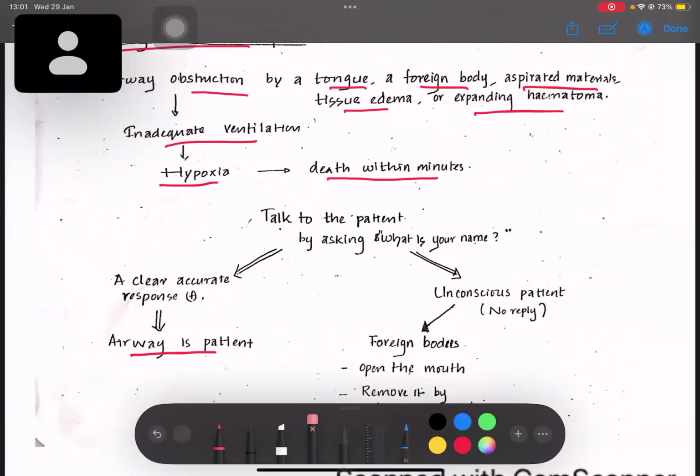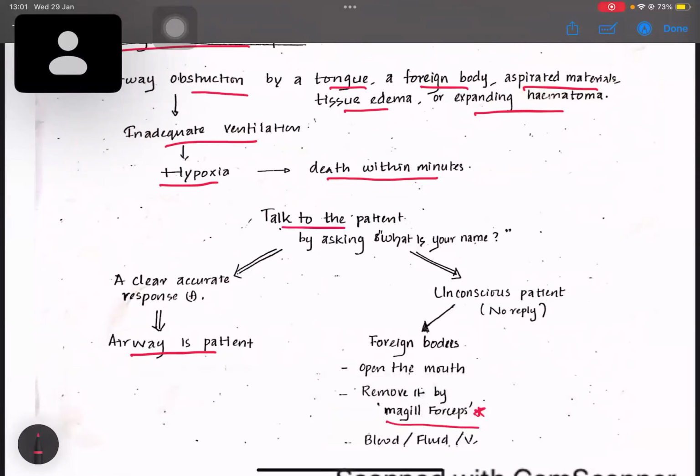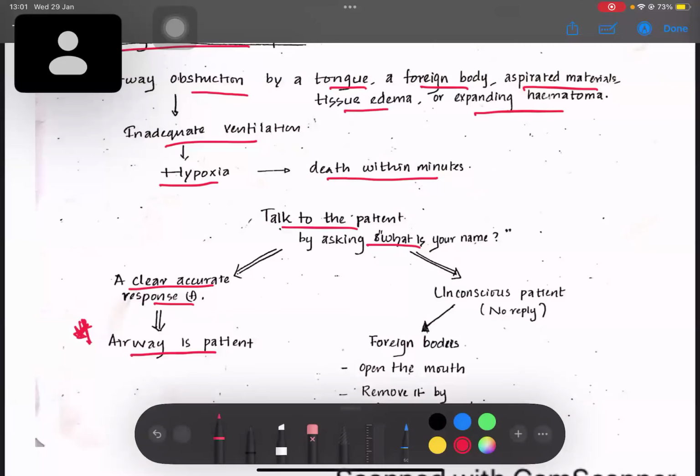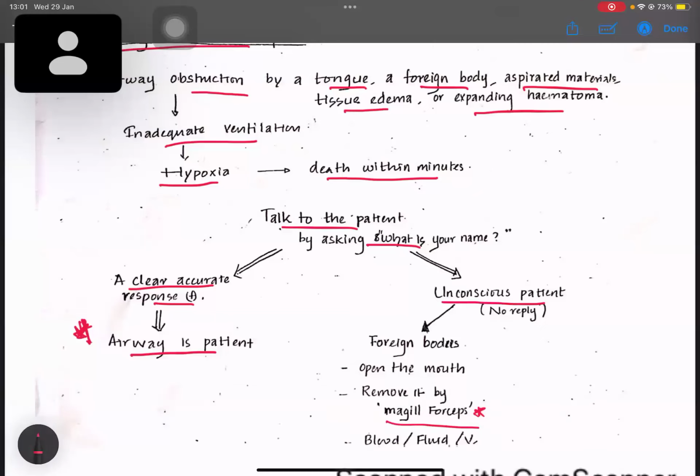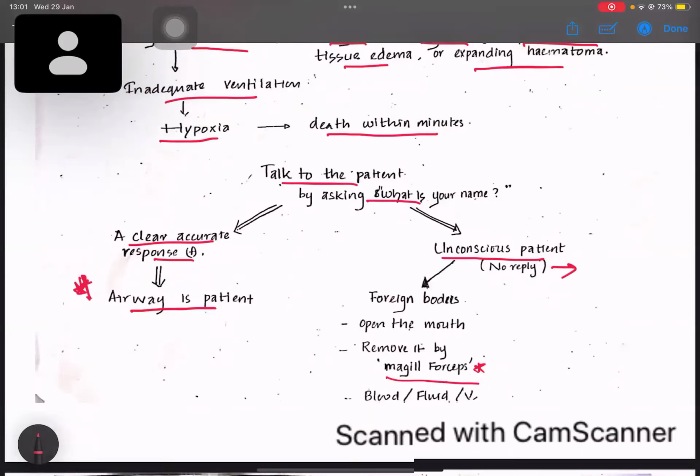Initially we have to talk to the patient. We can ask, what's your name? If the response is accurate, that means if the patient can talk, the airway is better. There's no problem in the airway. But in an unconscious patient, if he fell down and became unconscious, we can't expect a reply. In that situation, we don't know whether there is any airway obstruction.